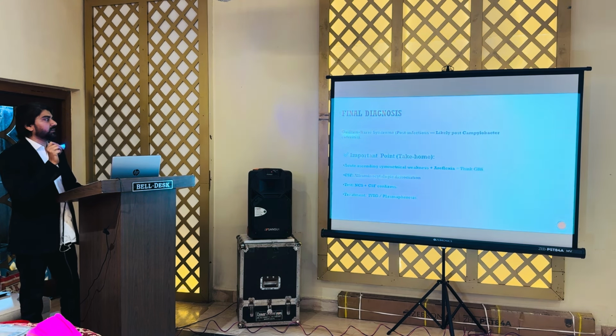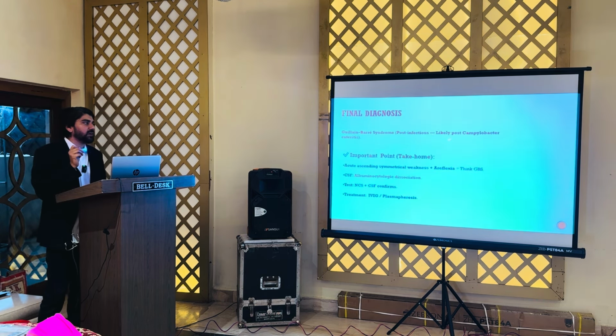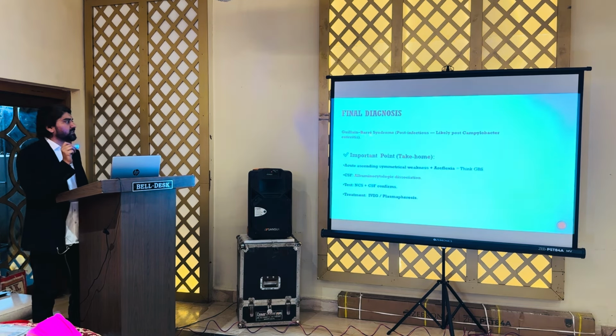Guillain-Barré syndrome. This is a very classic case of GB syndrome and the most common cause is Campylobacter enteritis. So, this is the post-infectious final diagnosis that was made. The important point here is that the CSF shows albuminocytologic dissociation: the protein will be increased, but the cell count in the CSF will be completely normal, and this is a very important point.